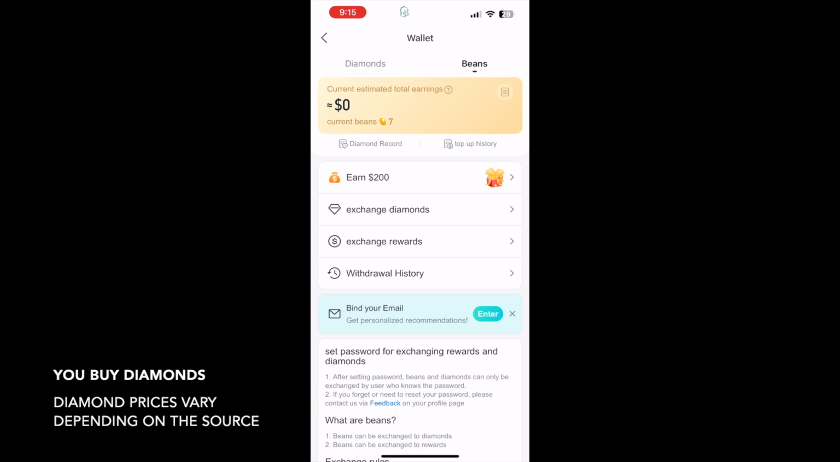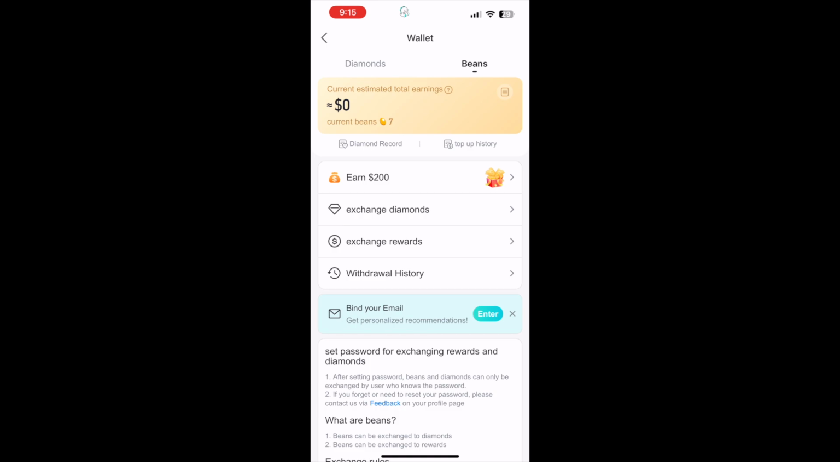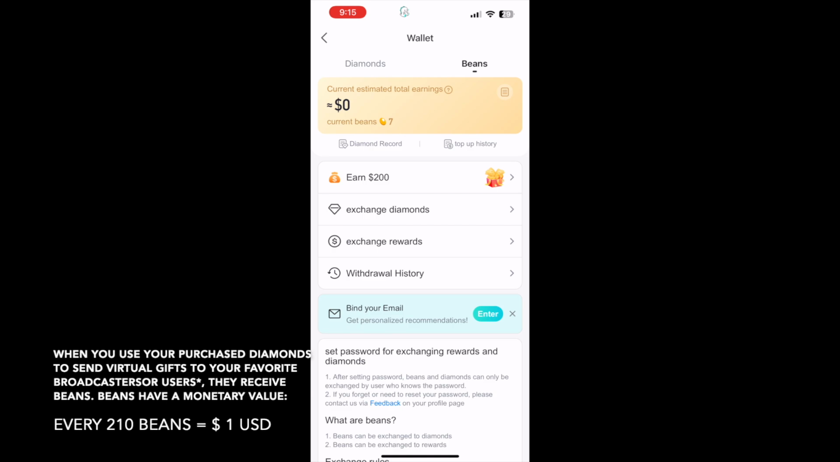And so you would buy the diamonds using Bass Recharge or other methods to buy your diamonds that are approved by Bigo. And when you send out virtual gifts with your diamonds, you are sending them beans. The person that you are sending the virtual gifts to will receive beans. Every 210 beans equals $1.